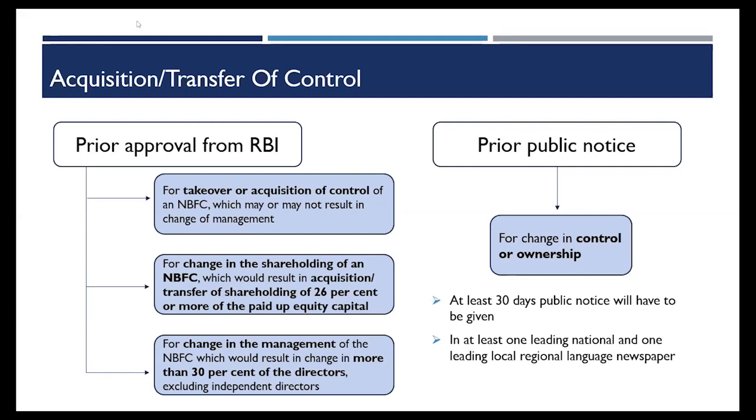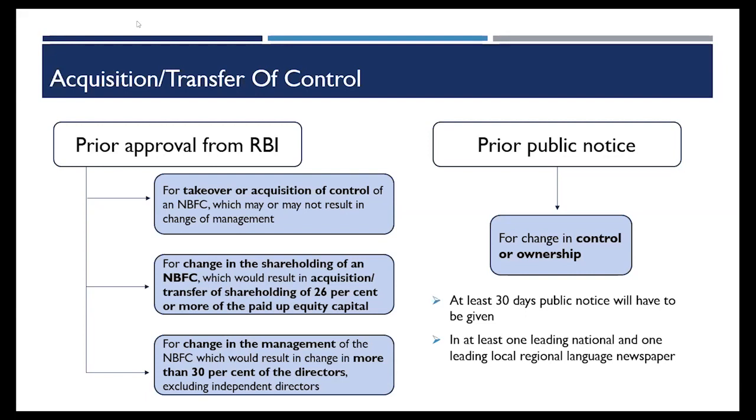In case of buyback or reduction, there is a specific exemption that in those cases the prior approval will not be required. It is only the intimation that I have to send to RBI once the scheme is in place. For intra-group transfers also, the RBI FAQs have clearly said that on a case-to-case basis you have to apply to the RBI, and maybe you will be granted exemption from the compliance, but you'll have to apply to the RBI. You'll be granted exemption on a case-to-case basis. It is subjective.